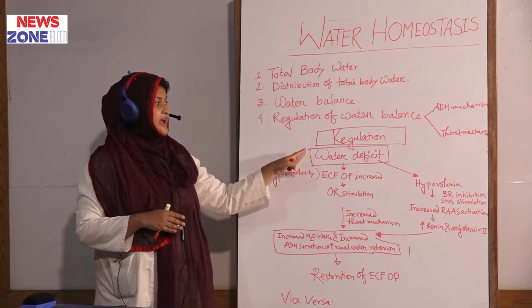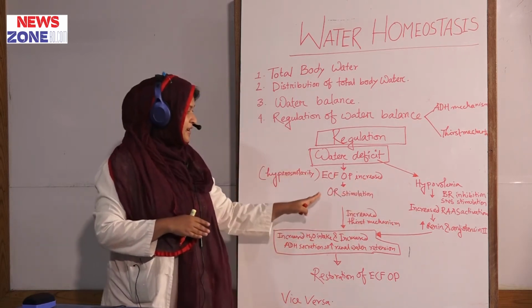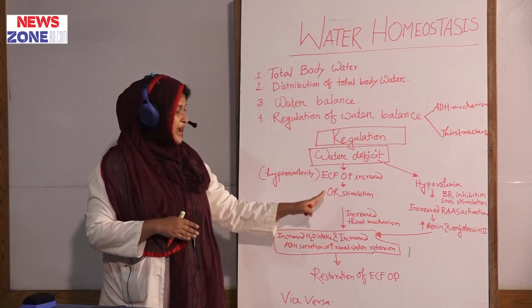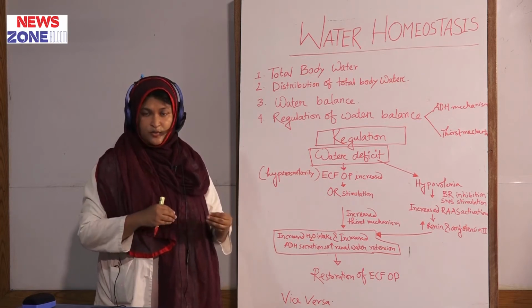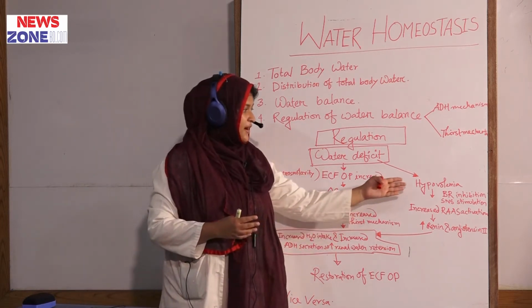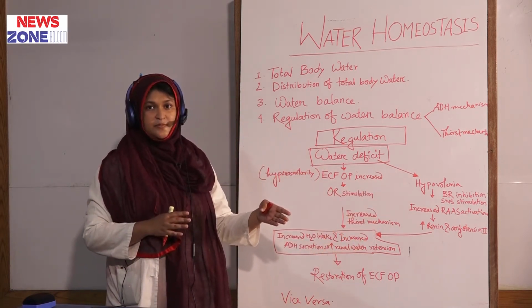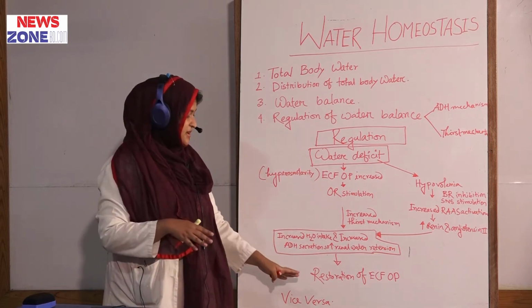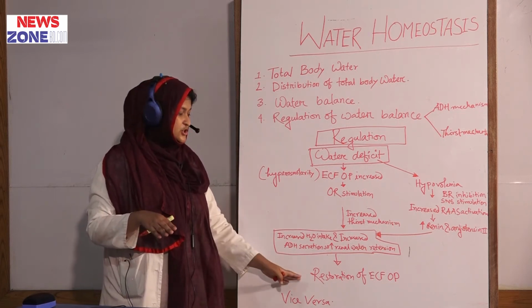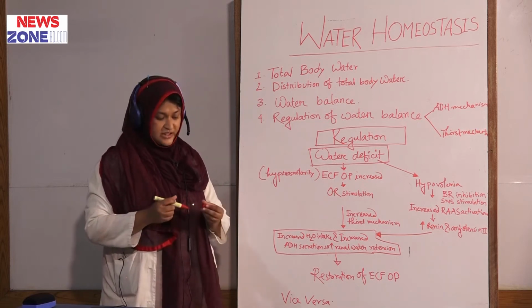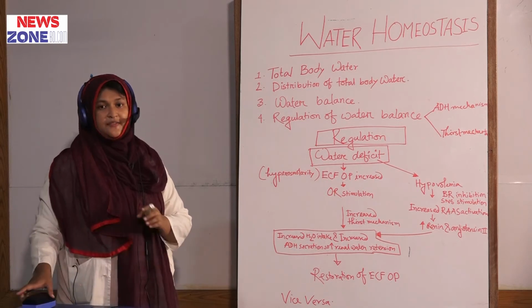If there is excess water, there will be hypoosmolarity and hypervolemia, and there will be osmoreceptor inhibition, which decreases the thirst mechanism, so we will take less water. In case of hypervolemia, there will be decreased ADH secretion, and decreased ADH secretion means increased renal water excretion. Ultimately, the decreased water intake and increased renal water excretion restore the ECF osmotic pressure.